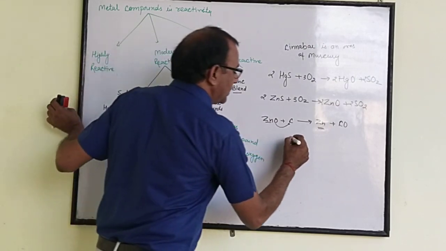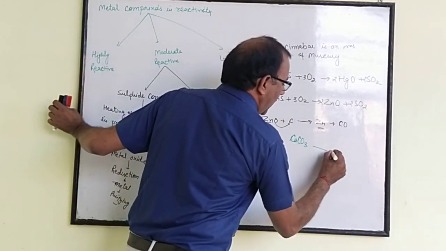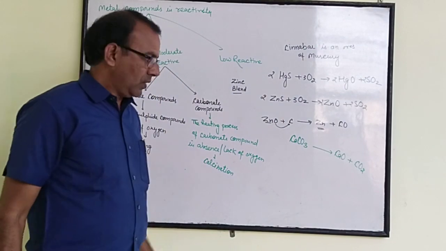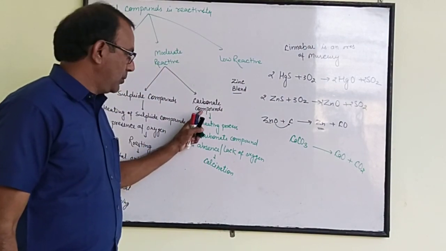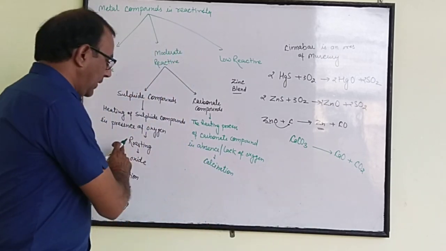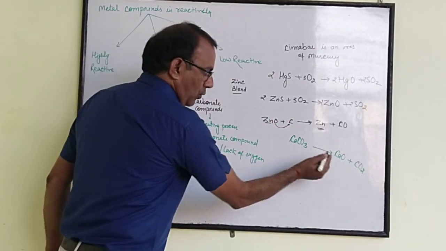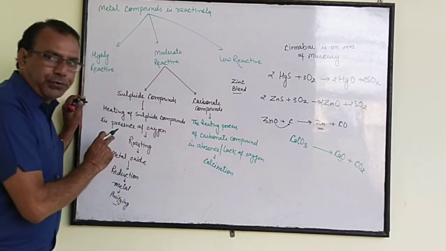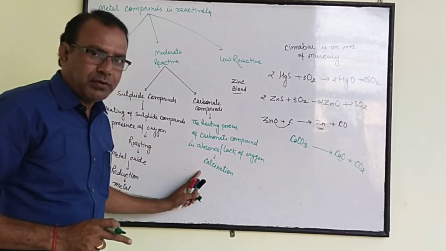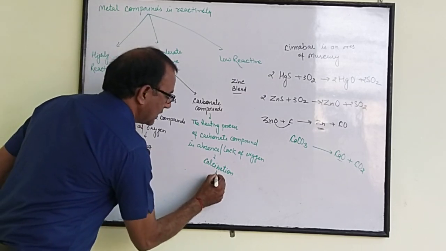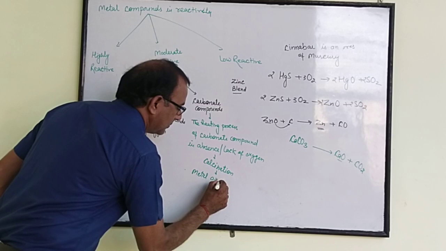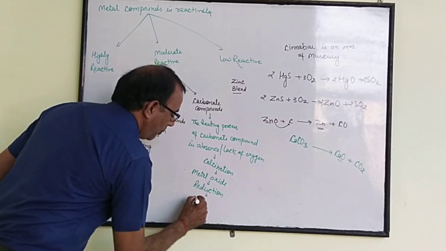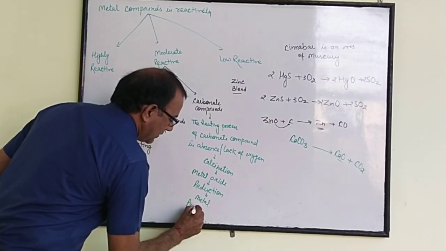First of all, how can we change CaCO3, calcium carbonate? When it is heated, it changes into CaO plus CO2. Metal compounds, whether sulfide or carbonate, we cannot directly obtain metal from them; we have to change them into metal oxide. Heated in presence of oxygen, it is roasting; heated in absence of oxygen, that is called calcination. So from here we obtain metal oxide. Then the same reduction process can take place, reduction to metals, and then after that purifying.